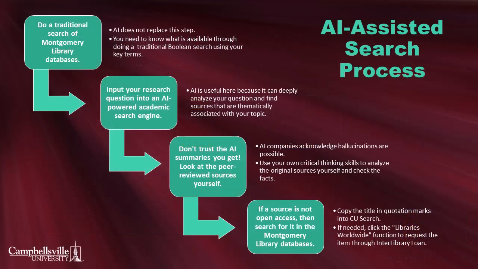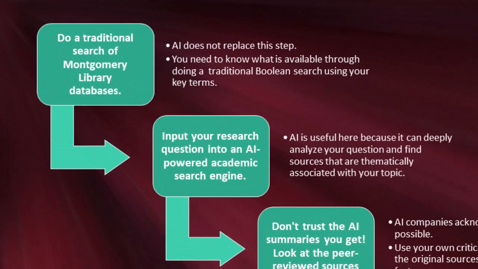So let me show you a flowchart of how to use AI for research in what I believe is an intellectually responsible manner. First, do a traditional search of Montgomery Library databases. AI does not replace this step. You need to know what is available through doing a traditional Boolean search using your key terms.